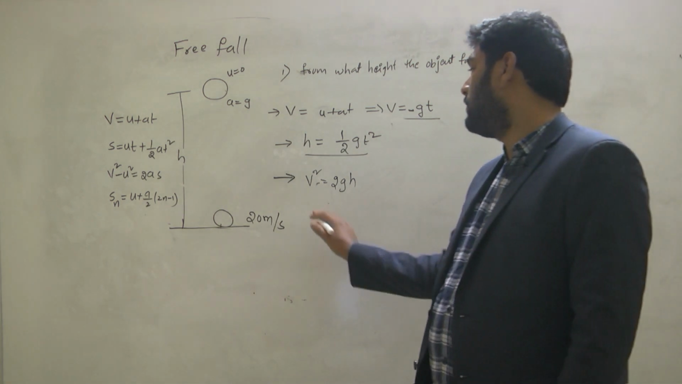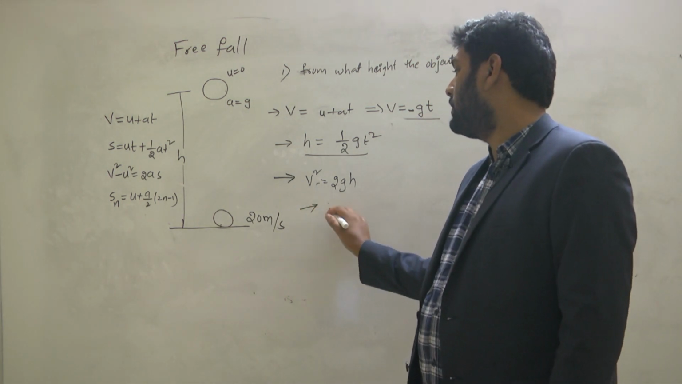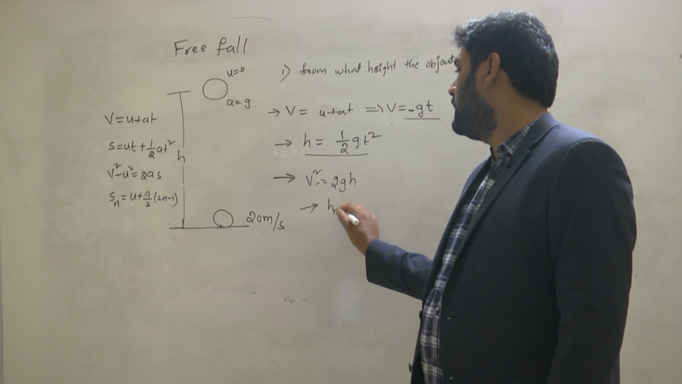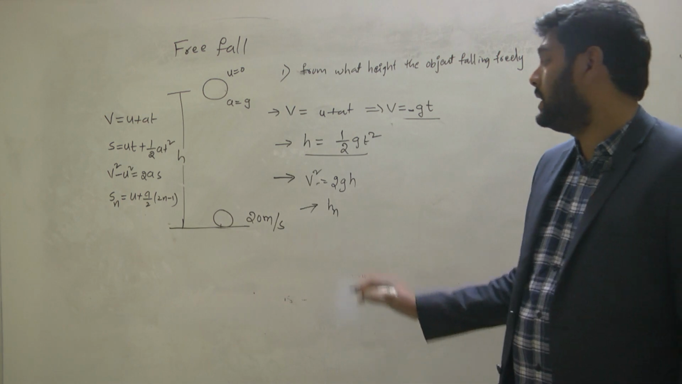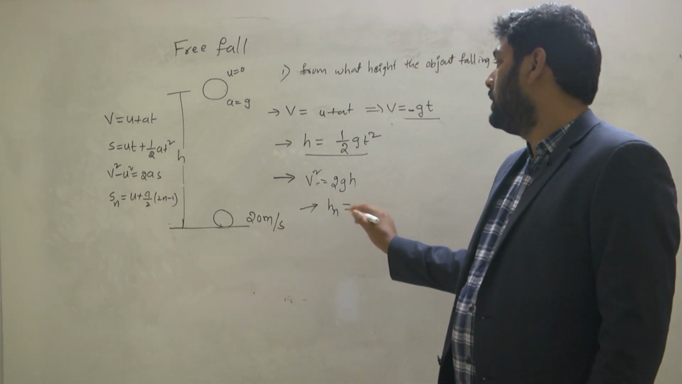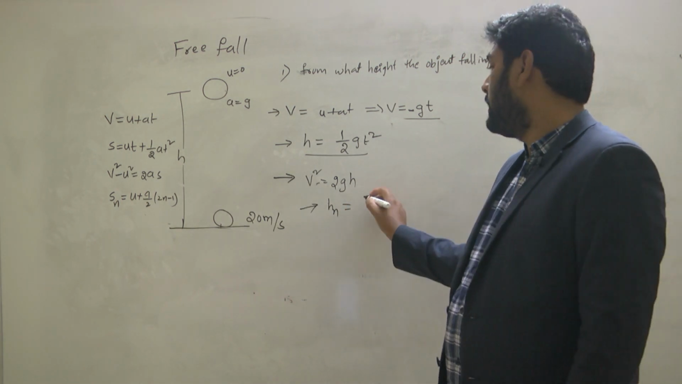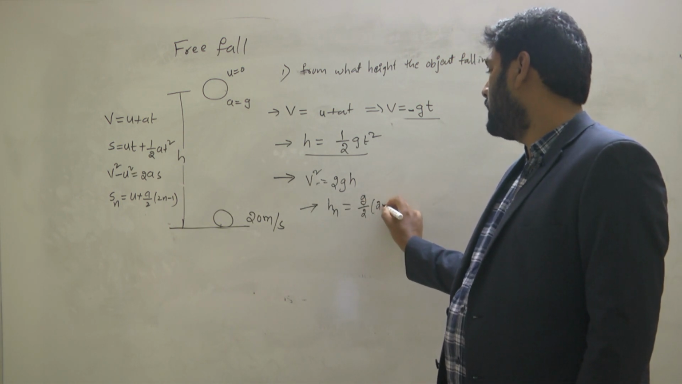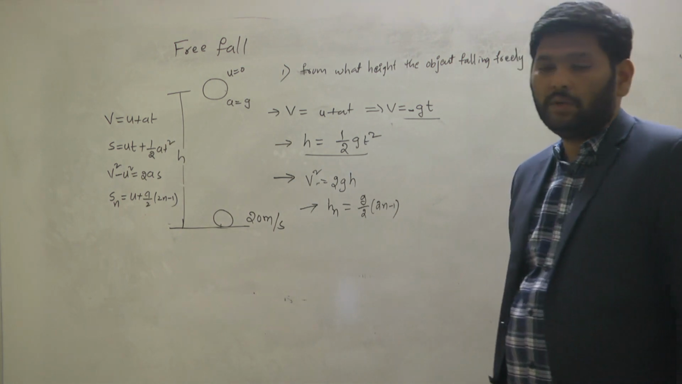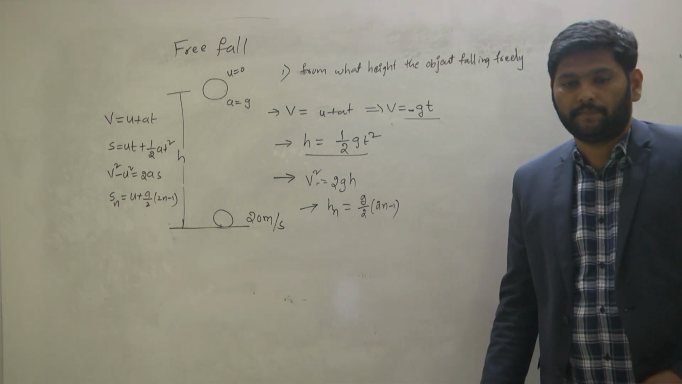In a similar way, what is the fourth equation? The fourth equation is the height traveled in the nth second. The height traveled in the nth second is equal to, with initial velocity 0 and acceleration due to gravity g, g by 2 into (2n minus 1). This is how the equation changes. Got my point?